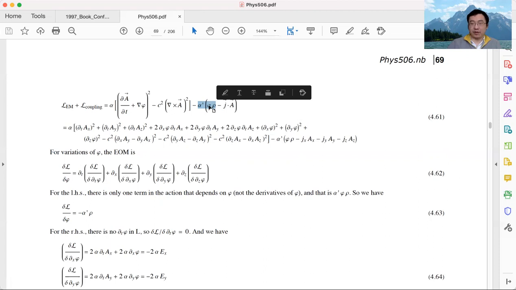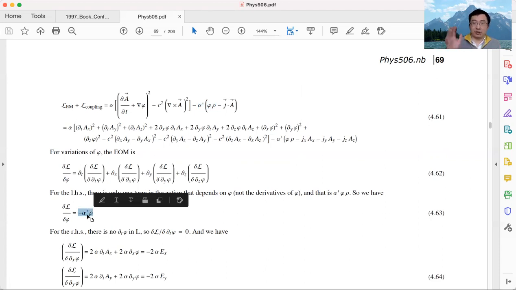If we take the derivative with respect to phi, we get minus alpha prime rho. Alpha prime is a parameter whose value is unknown, we need experiment to determine it, and rho is my charge density. So the left-hand side is extremely simple: just an unknown parameter, which needs experiment to measure, times charge density. That's the left-hand side.